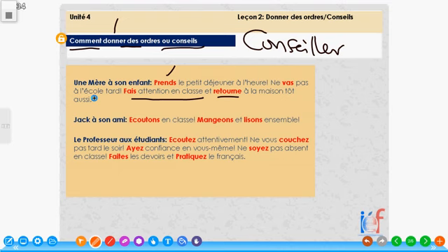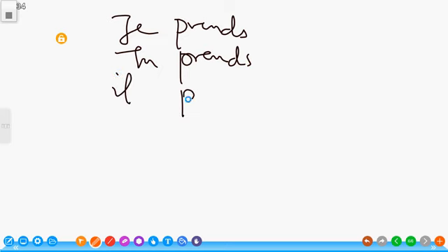Now, if you look at the verbs here that are bolded and in red ink, prends is from the verb prendre. But instead of the normal form of conjugation where we have the verb plus pronoun, prends here does not have a pronoun. It's only the verb we have here. For the example, we have prendre, je prends, tu prends, il prend, elle prend. Normally this is je prends, I take or I'm taking. You take or you are taking. He or she takes, and so on and so forth.